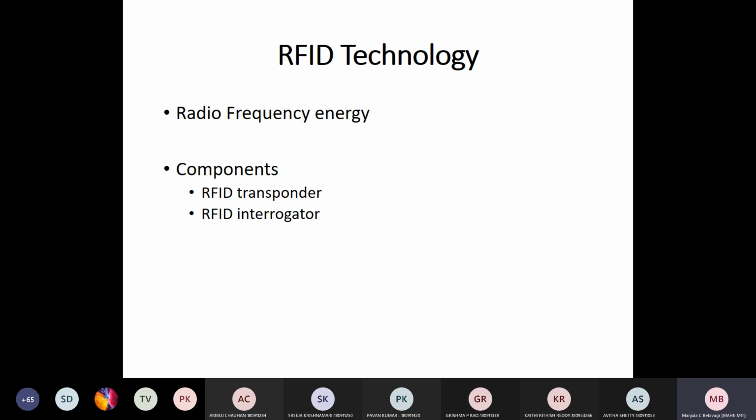RFID interrogator is also called the reader. The RFID reader circuit is relatively larger than the RFID tag. What it does is read the data wirelessly communicated to it by RFID tags. The circuit is slightly larger than the tags, and it reads the data wirelessly communicated to it by RFID tags.